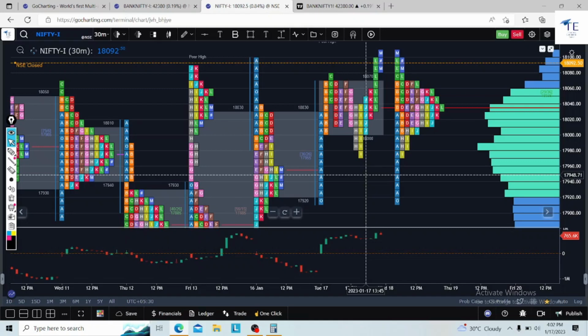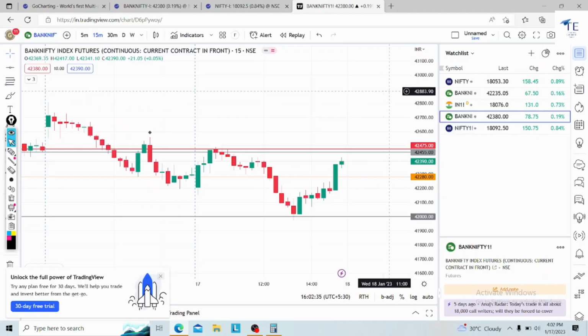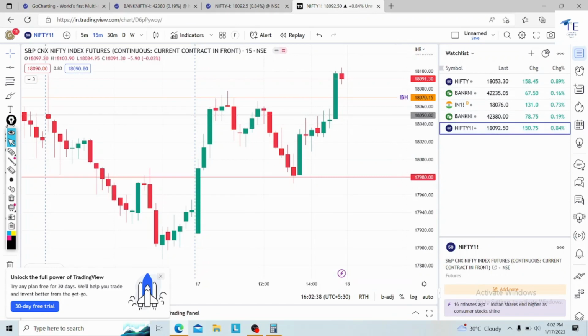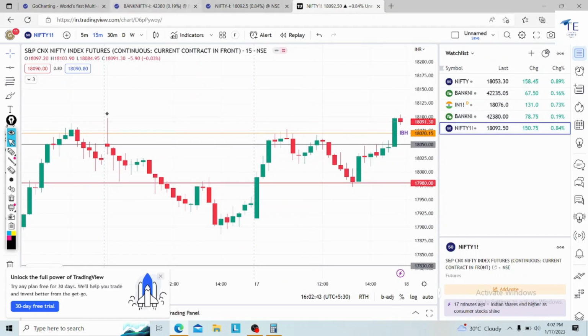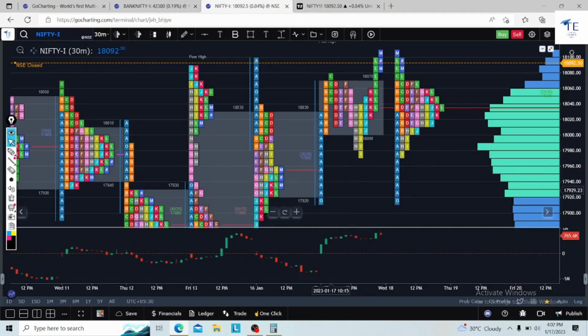One more piece of information. We'll go to this Nifty chart. A very simple observation. The market got accepted inside the previous day's value area and at the previous day's close, 17,950. If the market is doing like this, the next target could be directly that day's open, or the previous day's high. This is how you have to work in the market.